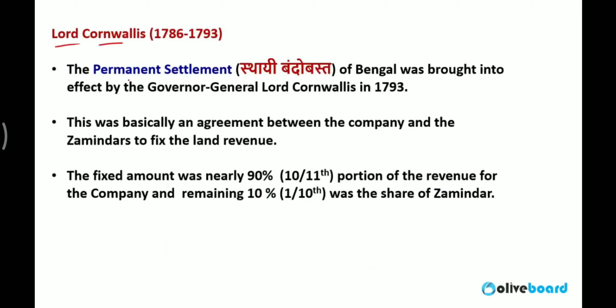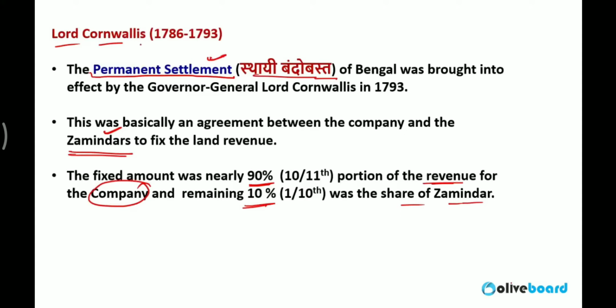Lord Cornwallis started the permanent settlement in India. Now what was the permanent settlement? Permanent settlement was a land revenue system, or you can say the zamindari system. Under this system, a zamindar was appointed in each area, in each village, and they were responsible for collecting the taxes. Of whatever tax was collected, approximately 90% of the total revenue was the share of the company, and the remaining 10% was the share of the zamindar. This system was called permanent settlement. In Hindi, it was called Sthai Bandobast.